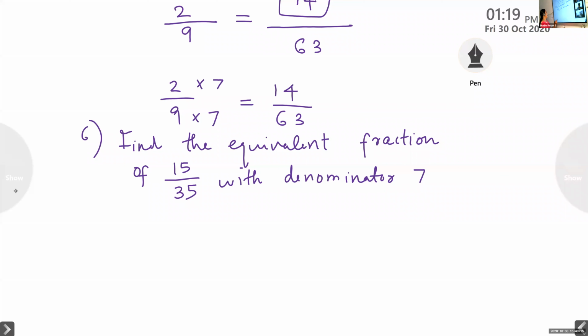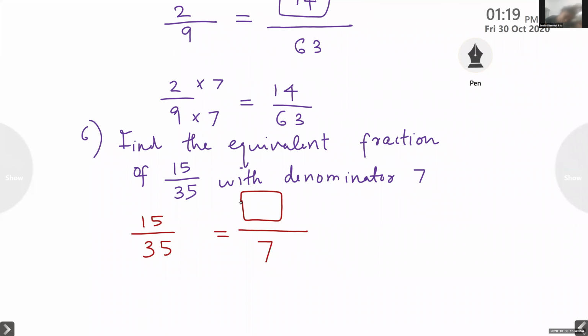Okay. I will explain this. 15 by 35. See, children, its denominator is 7, but we don't know the numerator. This is not multiplication. We are simplifying it because we are reducing it. So it is division. How did you get 35 by 7? Ma'am, we have to search in 7's table for 35. Yes, it is not multiplication, it is division, because 7 into something is 35.